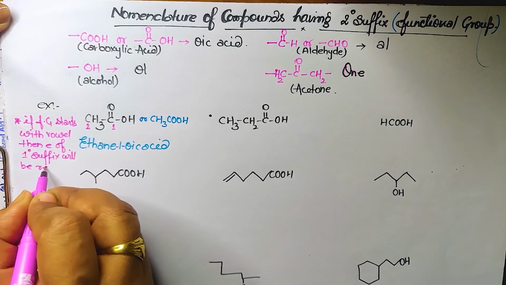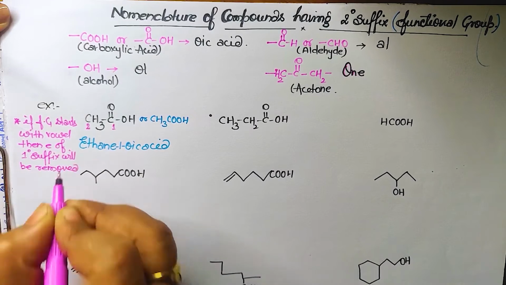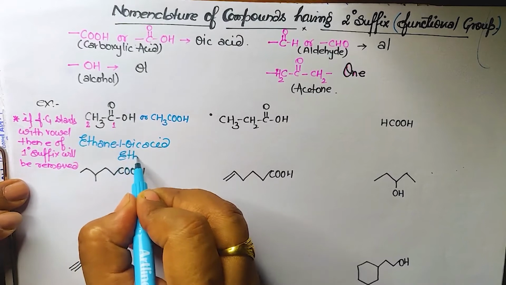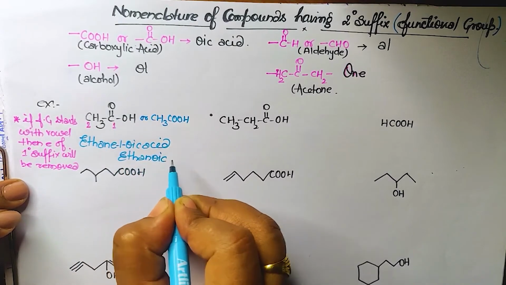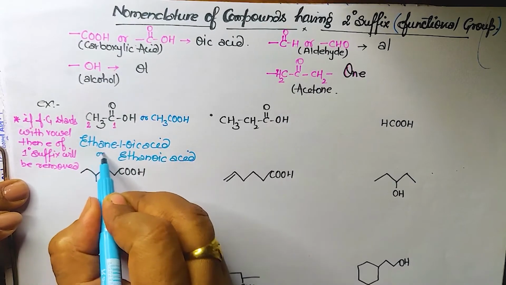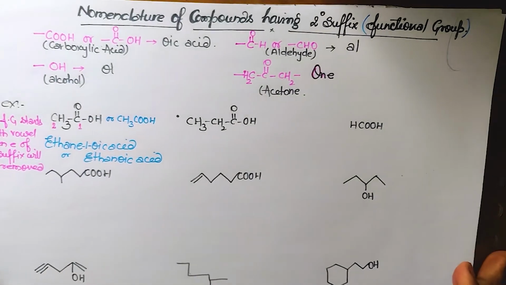So what will be the correct way? One position, no need to mention. You can write it here as ethanoic acid. Yes, I have removed E from this. Got it? समझ में आ गई बात? Clear है? Okay, now next question.